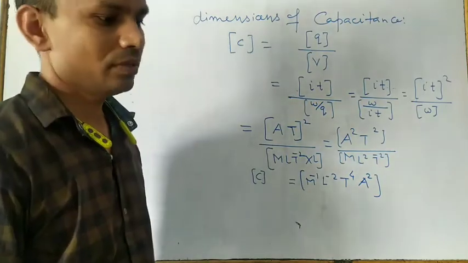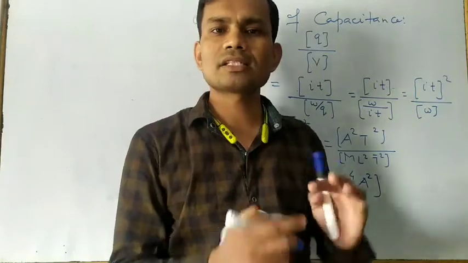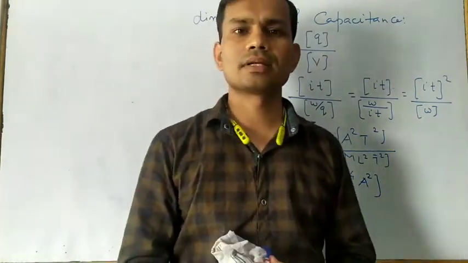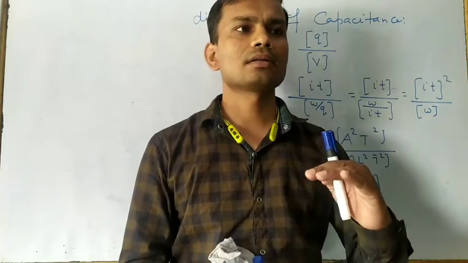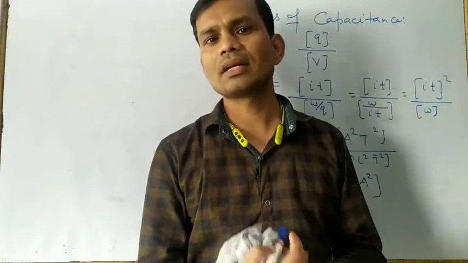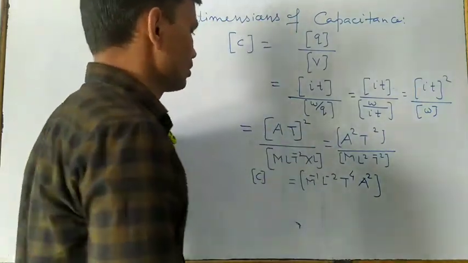Now after this one we are going to discuss, suppose any isolated spherical conductor is there, means we are taking the conductor in the shape of a sphere, and suppose that conductor is supplied some positive charge, then what is the capacitance of that particular spherical conductor? This we are going to calculate.